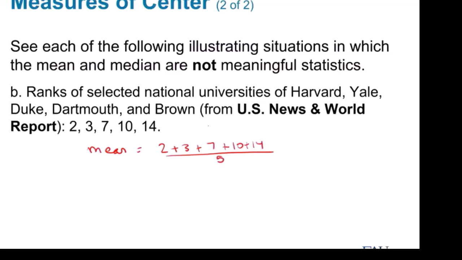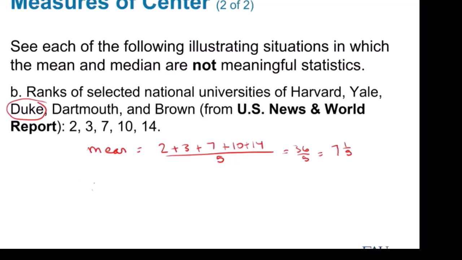Can I do that quickly? 24, 31, 36. 36 divided by 5 is 7 1/5. What does that mean? 7 looks like Duke. What is 7 1/5? Well, it's absolutely meaningless. It has no significance. There's probably no one rated 7 1/5. Getting the mean doesn't help us any.